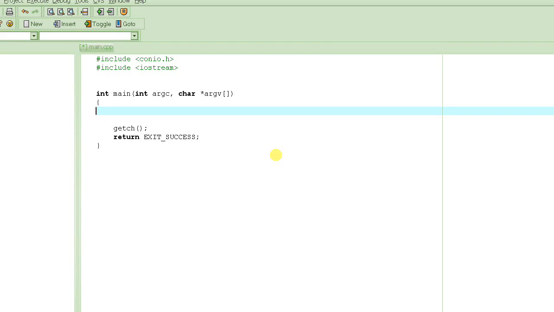In today's tutorial, we are going to learn about array of pointers. Don't confuse it with pointer to an array. We have already learned about it. What is a pointer to an array? There is one single pointer. It points to an array of integers, for example. But now we are talking about the pointer array itself, array of pointers.